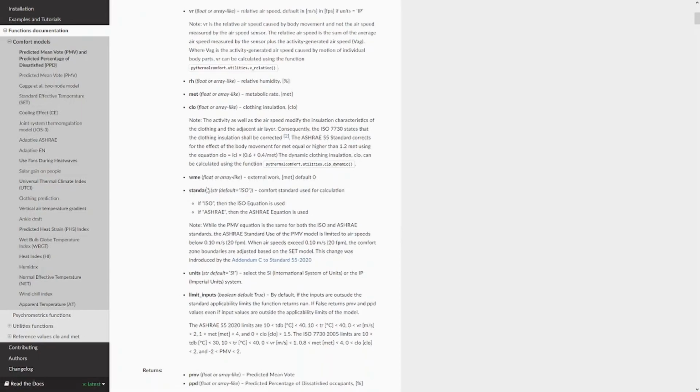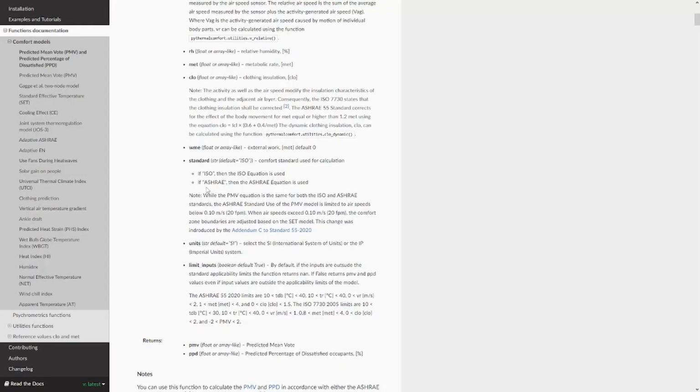Finally, you can pass inside the PMV the external work. Of course, if a person is lifting up a box, you should also take into account that they are actually performing work. So part of the energy is actually converted into potential energy of the box. So technically, you should also take into account the external work. However, generally it is set equal to 0, but you should take it into account. This is also in units of MET, as the metabolic rate.